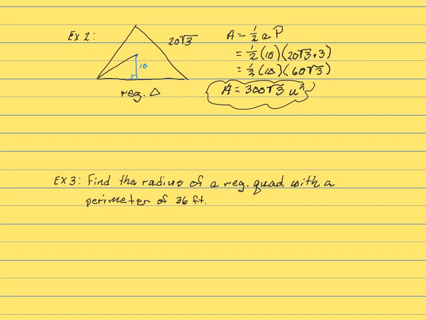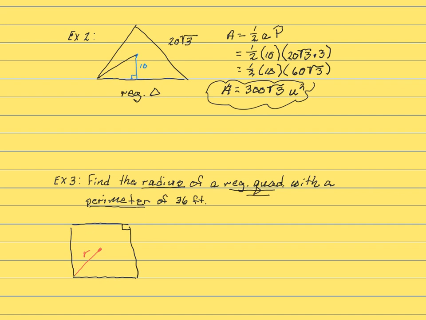Now looking at example 3, if you notice here, we want to find the radius of a regular quadrilateral when I know the perimeter. So we're going to go ahead and draw our regular quadrilateral, and a regular quadrilateral is just another name for a square. We're looking for our radius, so we'll go ahead and draw the radius. This is what we want to find. And we know the perimeter.